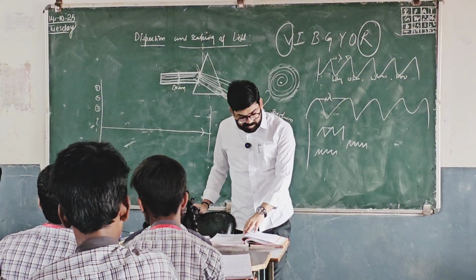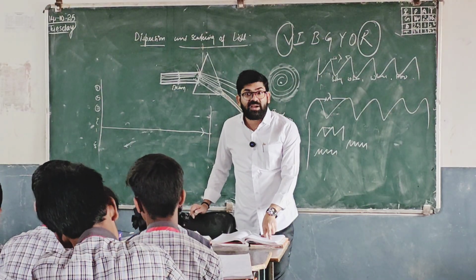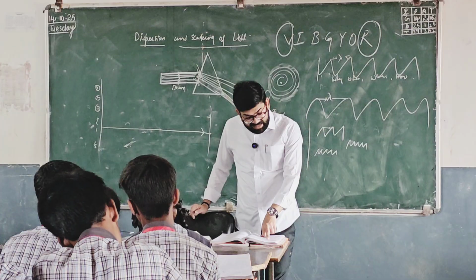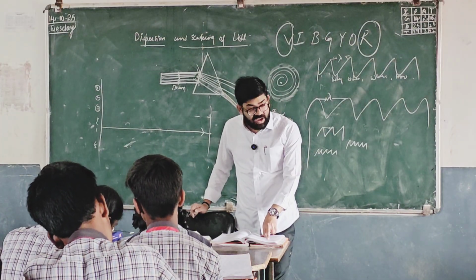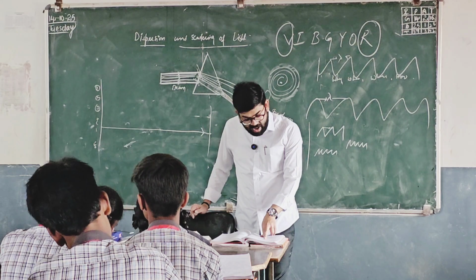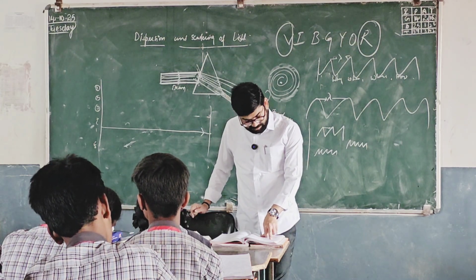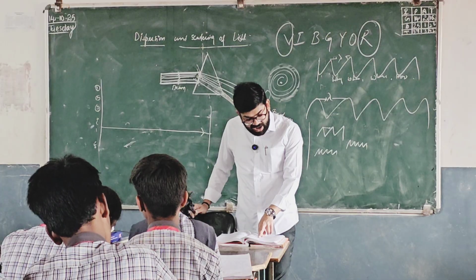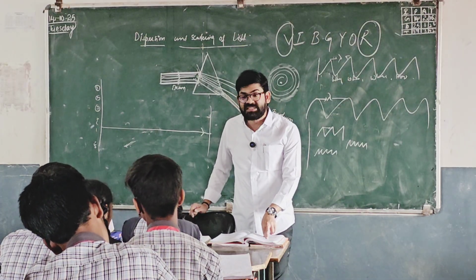Okay, now see here the point, whatever I told, it is there in your textbook. The reason lies in the fact that while the speed of the light is constant in vacuum for all the colors, it depends on the wavelength of the light when it passes through a medium. We know that refractive index is the ratio of speed of light in vacuum and in its medium.